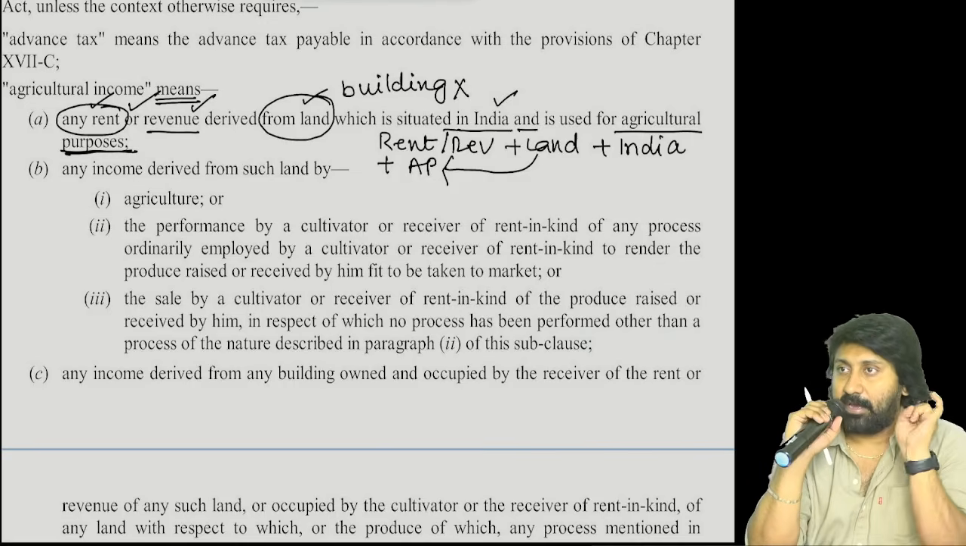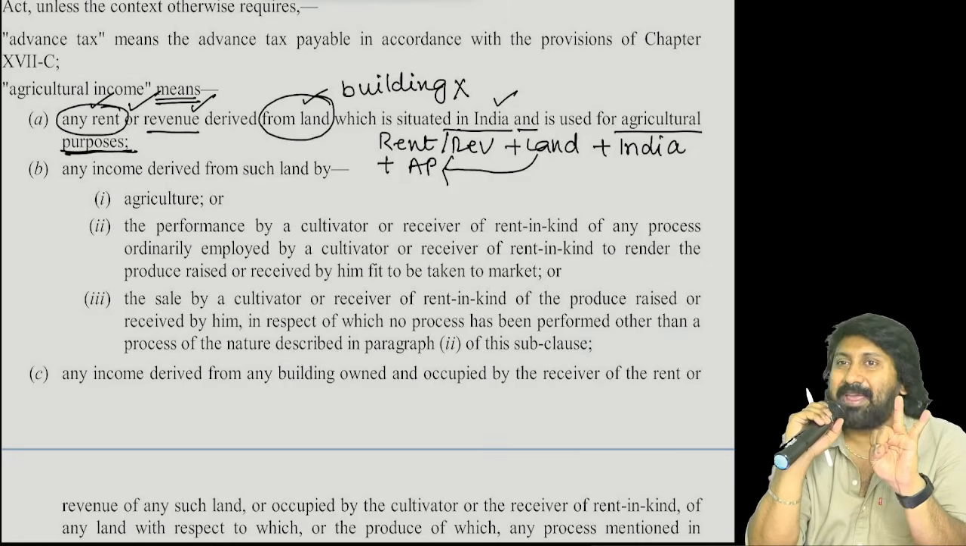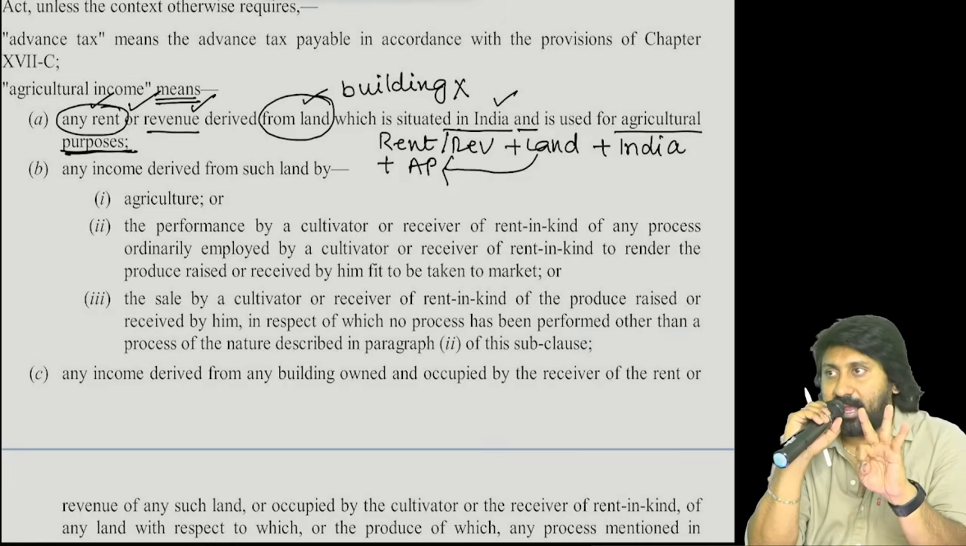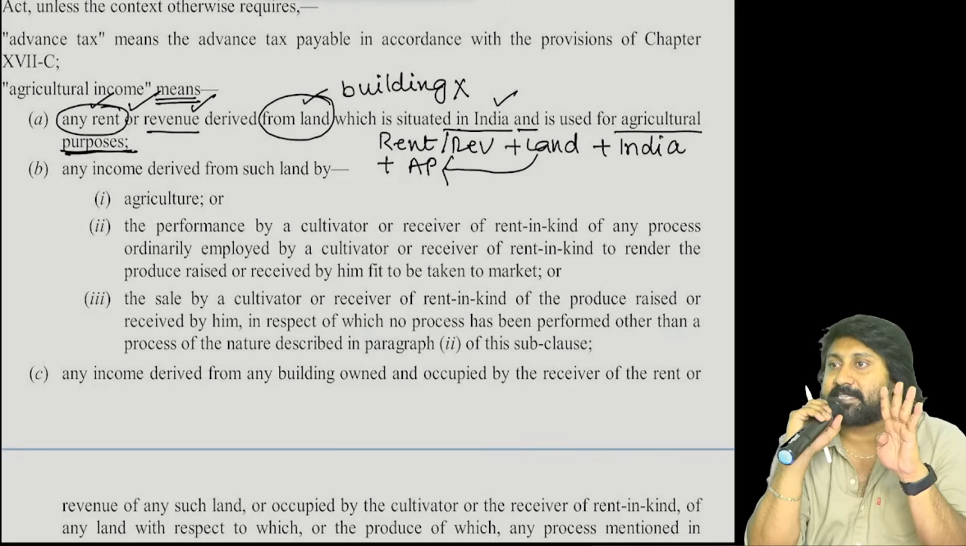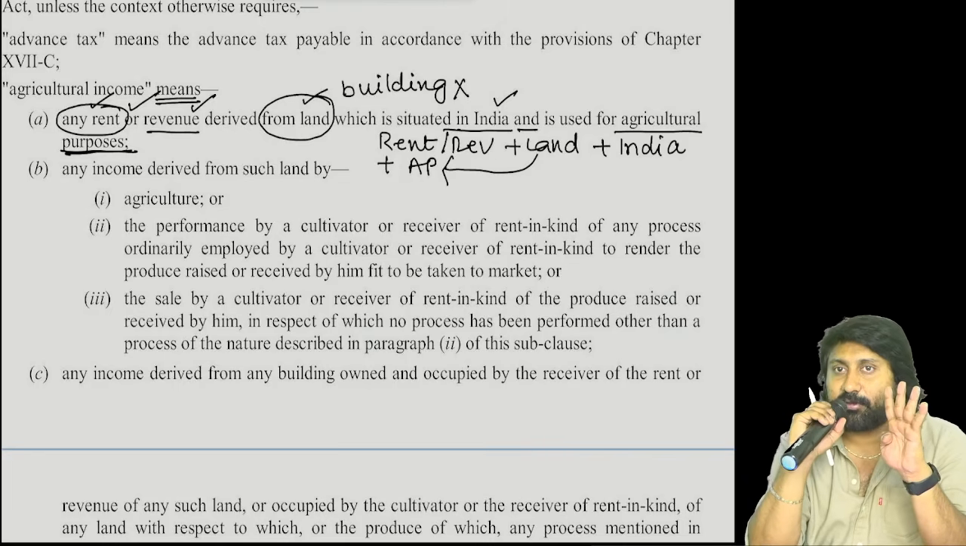Next. I am getting revenue from a land situated in India, used for commercial purposes. Agricultural land, but used for commercial purposes. Agricultural income or not an agricultural income?